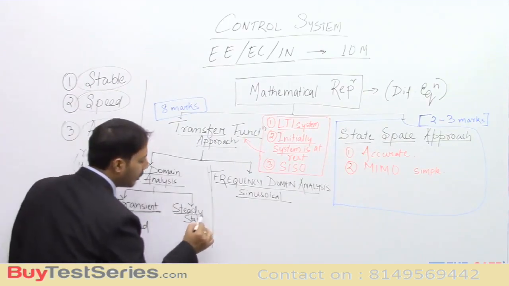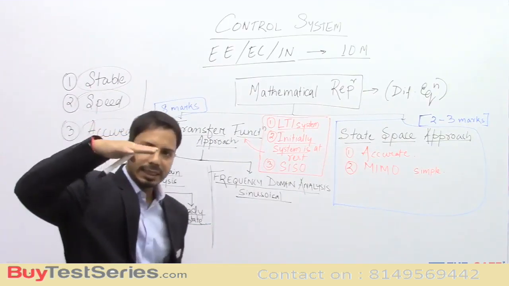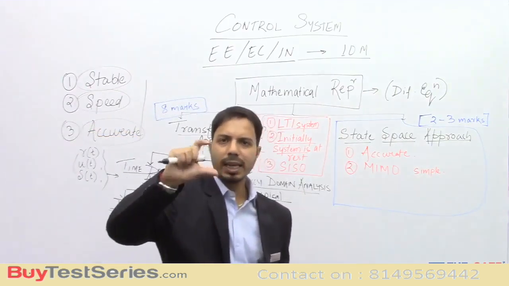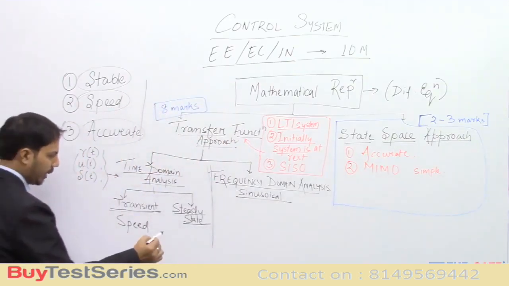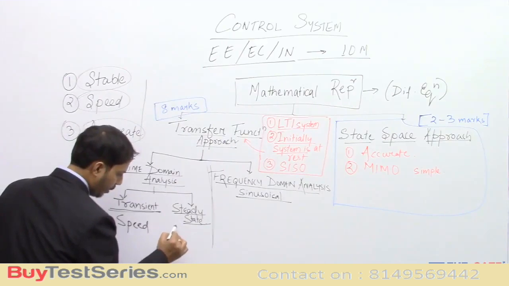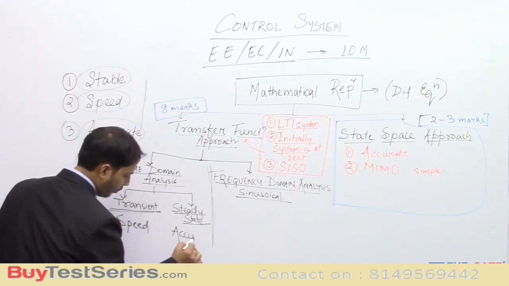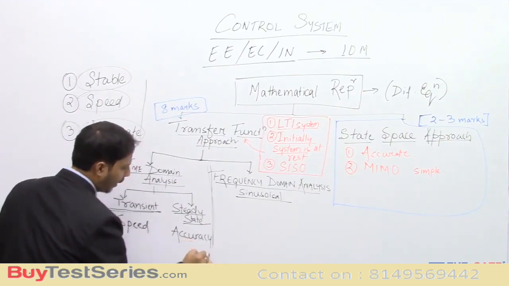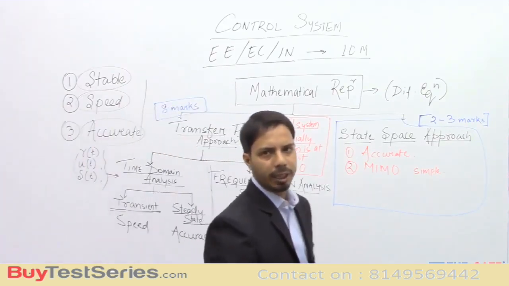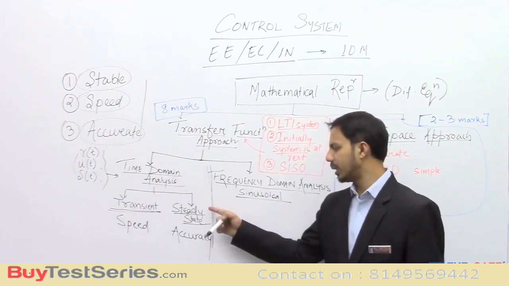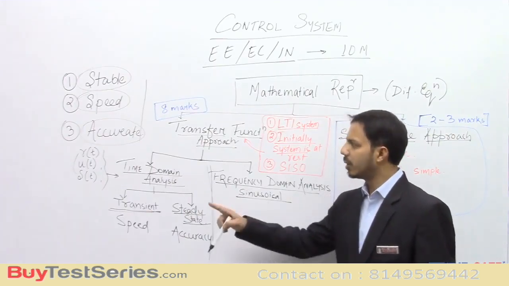Whereas accuracy means once it reaches the steady state, what is the error of the system? That means what is the error between the input and the output? That is called accuracy or error. So error we will see in the steady state part. So these are the two things.